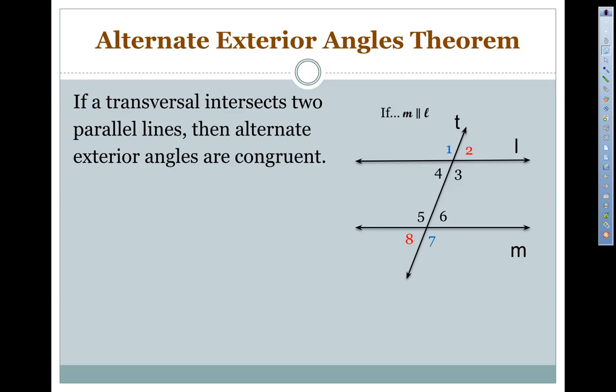And those are supplementary. One other thing to remember is that you need to be able to recognize that 1 and 3 are vertical angles, they're congruent. 2 and 3 are a linear pair. So remember, anytime you have two lines that intersect, you're going to have a pair of angles that are vertical, and you're also going to have several pairs that are supplementary. They're a linear pair. So let's take a look at our first example.